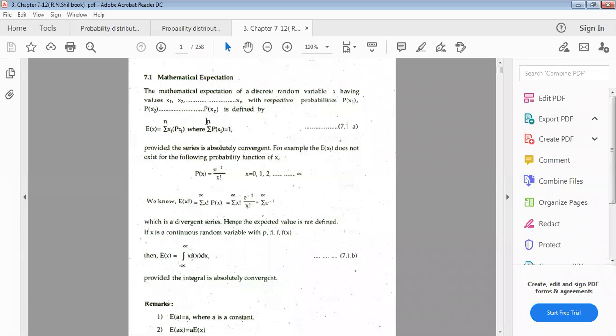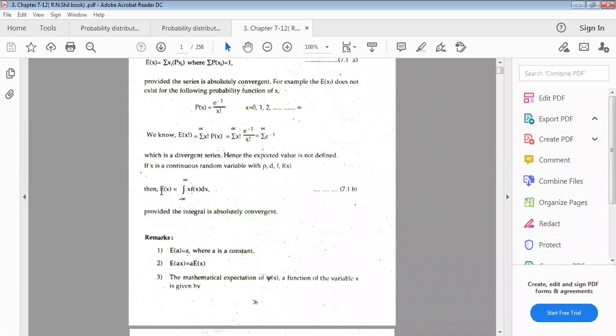And the sum of the probabilities of xi must be 1, because the highest probability is 1 and the sum of all probabilities will be 1. This is the expectation formula. You have to remember the definition of mathematical expectation: E(X) equals the summation from i equals 1 to n of xi times p(xi), where the sum of probabilities must be 1. Remember it, this definition we must have.